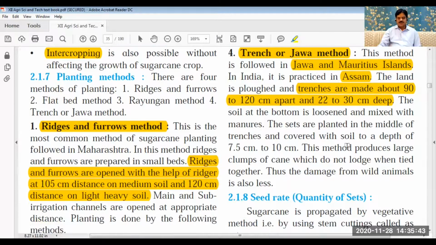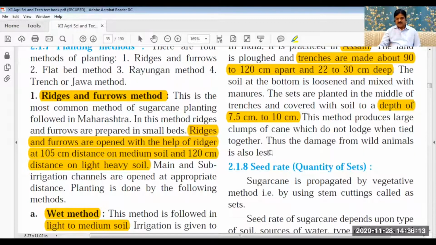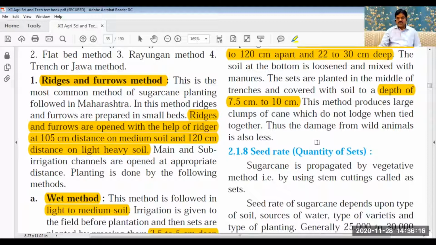Soil is loosened, and then in the middle of the trench, sugarcane sets are planted at a depth of 7.5 to 10 centimeters. Now remember that in this trench method, the Java method, the depth of planting is more, that is 7.5 to 10 centimeters. But in the previous methods, the depth of planting of sugarcane sets is only 2.5 to 5 centimeters. So remember that the depth is doubled. This method is good. We have to tie the plants when they grow well.